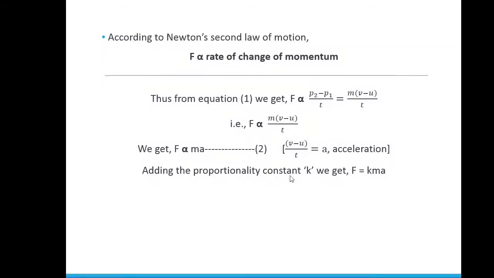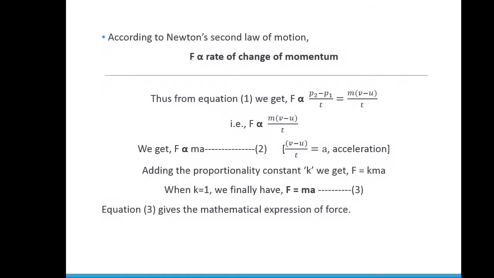Adding the proportionality constant k, we get F is equal to k m a. Now, setting k equal to 1, we finally get F is equal to ma. This is equation 3. This is the main expression for force, that is force is equal to mass into acceleration. So equation 3 gives the mathematical expression of force.